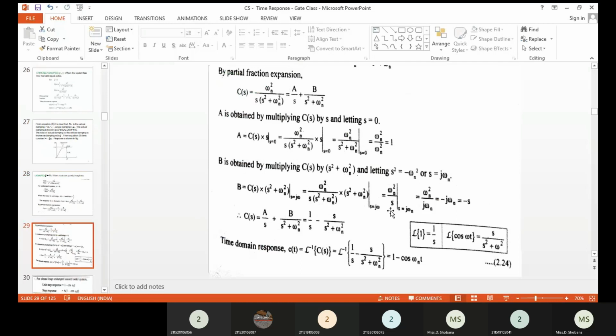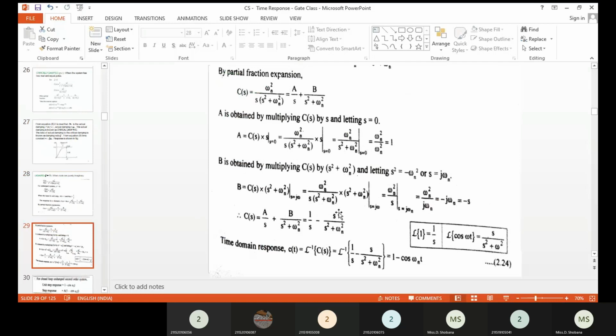Omega n square divided by s comes, so instead of s we are going to substitute j omega n. Numerator omega n and denominator omega n get cancelled. Denominator j comes into the numerator as minus j, so minus j into omega n. j omega n is nothing but your s. Therefore the B value is minus s.